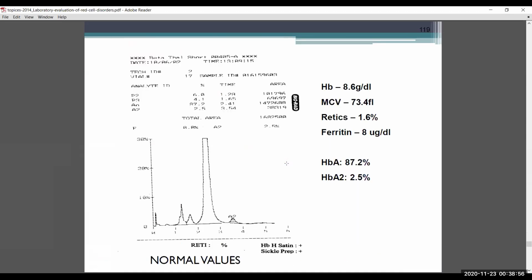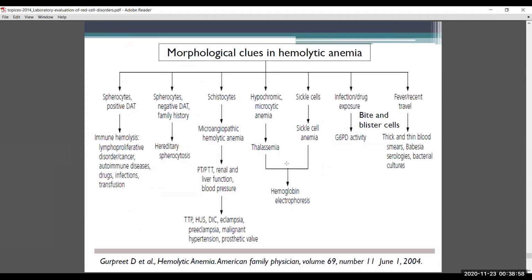So remember, these are some of the morphological clues which help you in diagnosing what type of hemolytic anemia it is. If you have a schistocyte, remember, it is highly suggestive of microangiopathic hemolytic anemia. When you have bite cells and blister cells, it is highly suggestive of G6PD deficiency. So bite cells and blister cells are very important. And sickle cells, nothing much to tell.